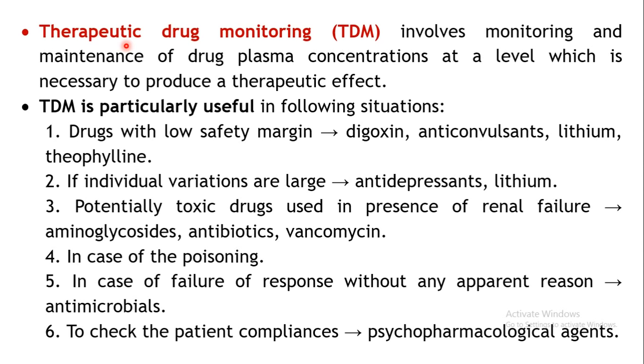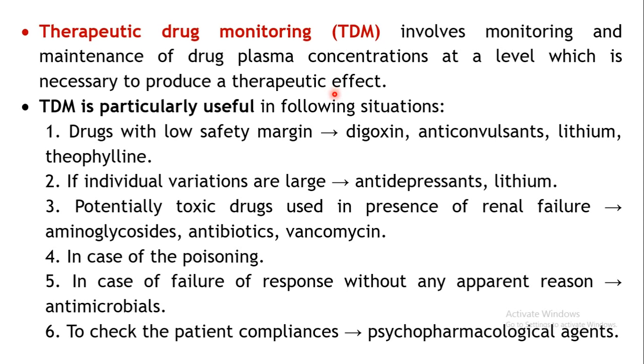Therapeutic drug monitoring means you are observing the drug's therapeutics, whether it is showing the action or not, what is happening. So how can you measure that? By monitoring the plasma concentrations. This therapeutic drug monitoring involves observing the plasma concentration, and not only observing but maintaining that drug plasma concentration at a particular level which is necessary to produce the therapeutic effect.